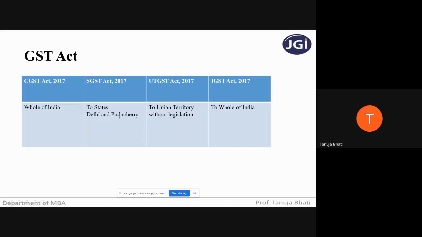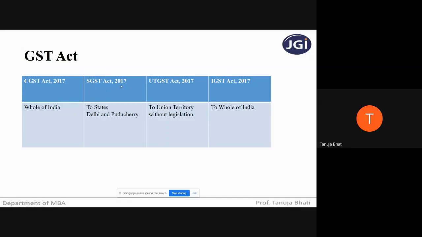Yes, ma'am. Okay, so India has a total of 28 states and 8 union territories. Now you know what a union territory is, as I've already explained yesterday. Union territories are further divided into union territories with legislature and without legislature. Delhi and Puducherry are the two union territories which are with legislatures. So the SGST Act 2017 is applicable to all the states with state legislatures, including Delhi and Puducherry, because they have their own state legislatures.